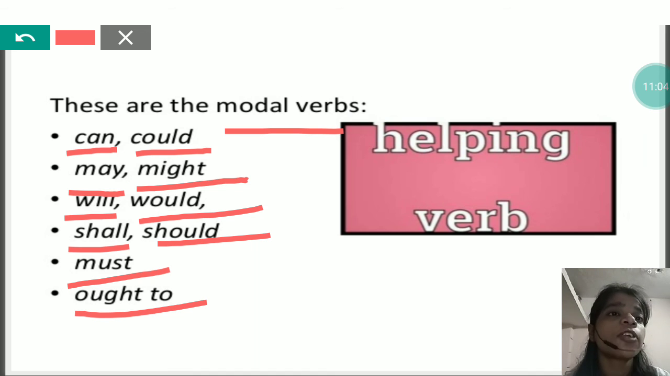So that's all for today. In the next part, we will discuss the features of all the helping verbs.